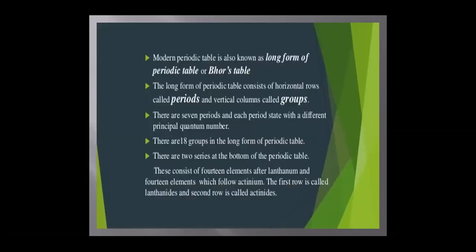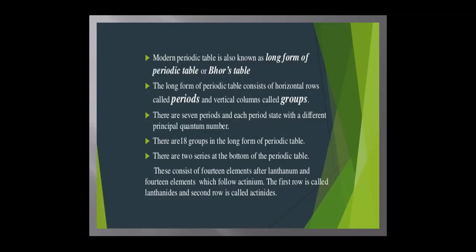The modern periodic table is also known as the long form of the periodic table or Bohr's table. The long form of the periodic table consists of 7 horizontal rows called periods and 18 vertical columns called groups. There are also 2 series at the bottom of the periodic table, the lanthanide series and the actinide series.